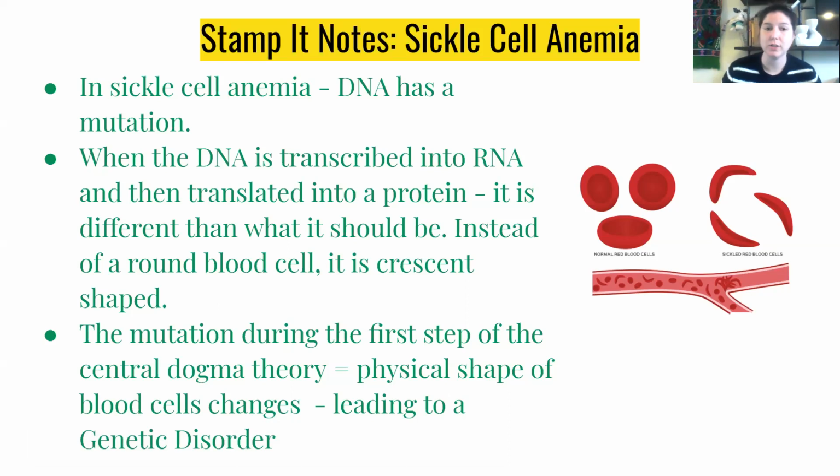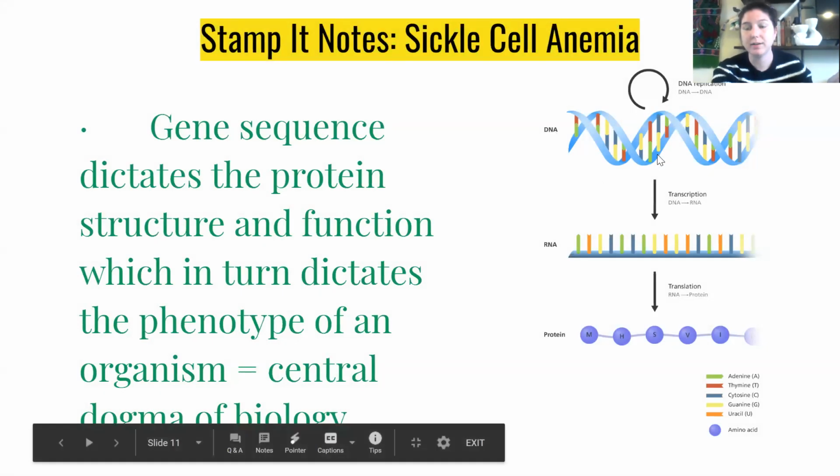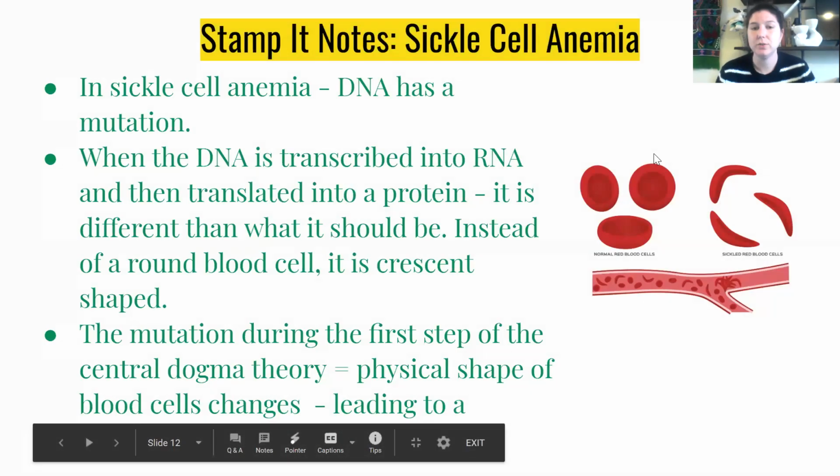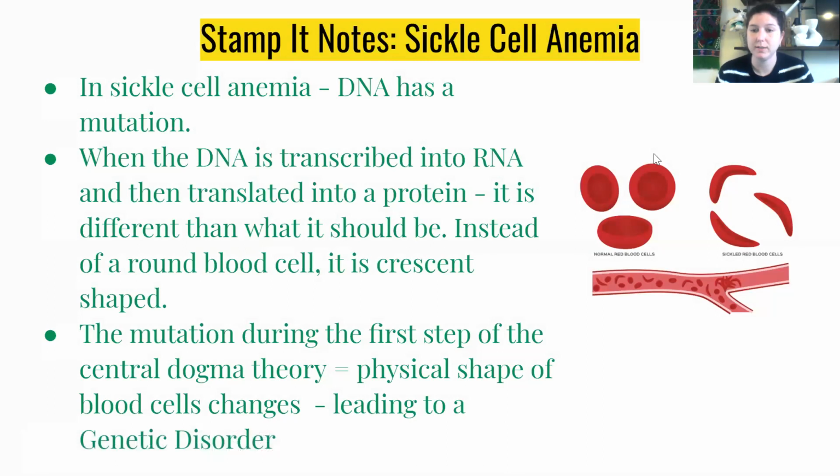When I asked you how sickle cell anemia relates to the central dogma theory, the expression of the trait, which is the sickle cell shaped blood cell, is because the DNA during that first step, up here, has been mutated. That's the big takeaway I want you to take from this: sickle cell happens because there was a DNA mutation. We're going to talk about mutations tomorrow and over the rest of the week, thinking about what causes a mutation, how we prevent them, how our body prevents them, and what happens if it can't.